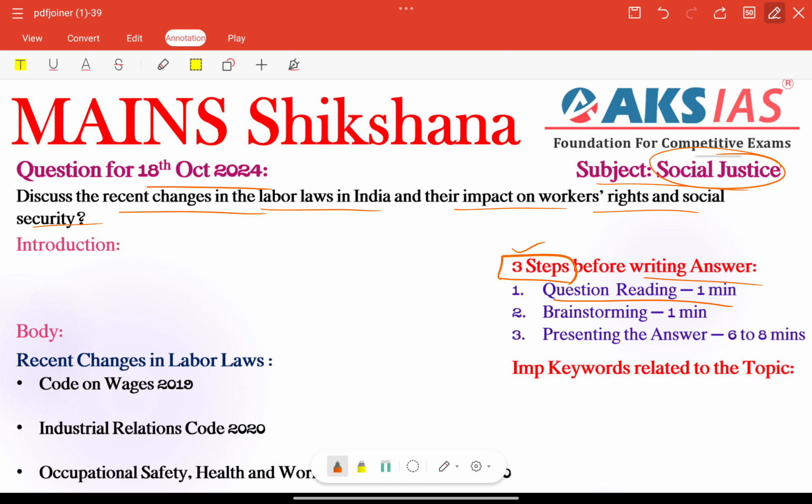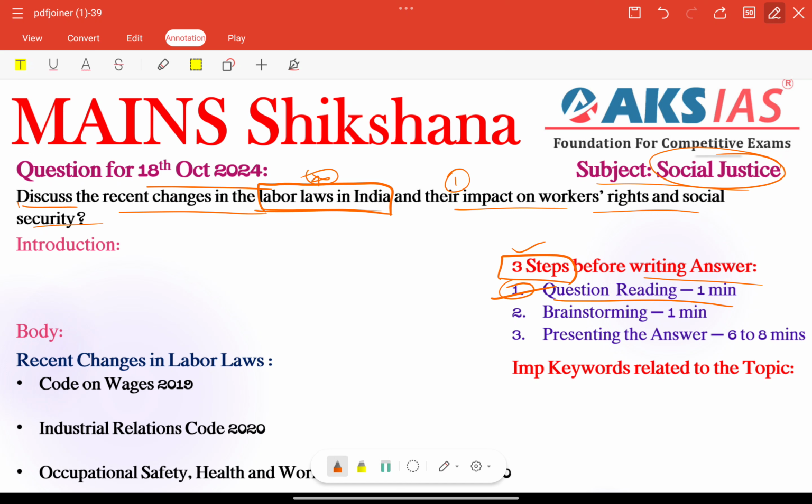The first important step is question reading. Within 1 minute we need to recall or identify different question tags and keywords here, right? So what is the topic? Labor laws in India. Recent changes in labor laws in India, a very important topic regarding polity and also social justice, etc. Right? So how many parts are there here? Only one part is there, right? But several keywords are there, several parts are in between.